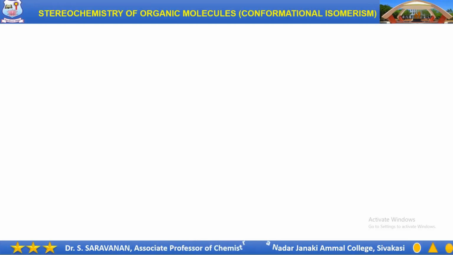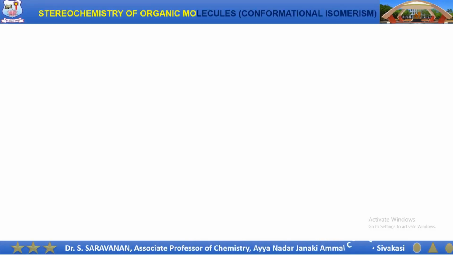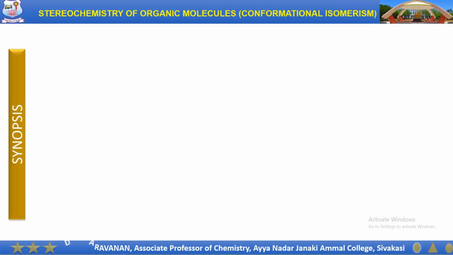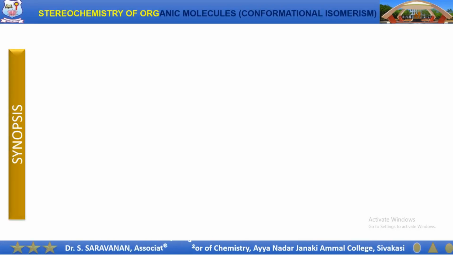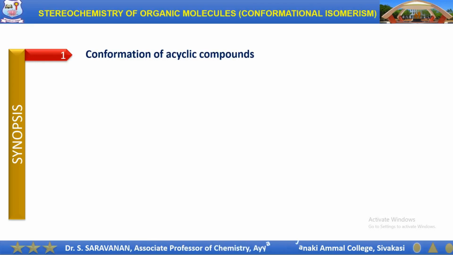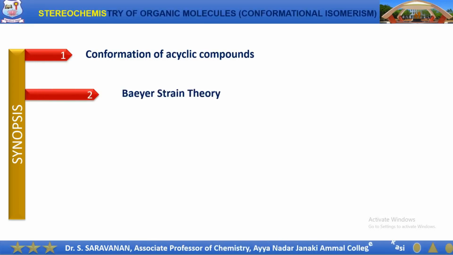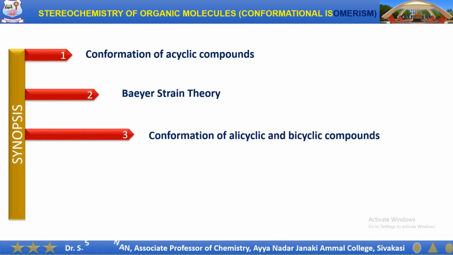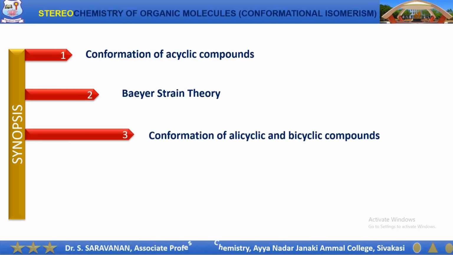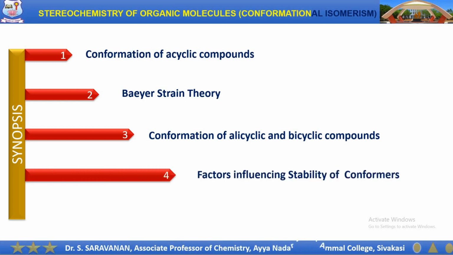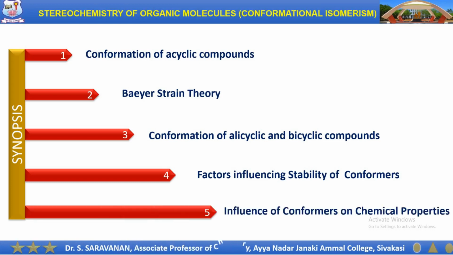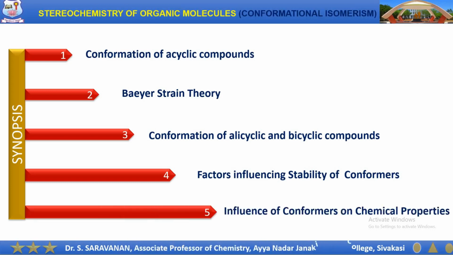In this course, you are going to learn about conformational isomerism. And we are going to discuss the conformation of acyclic compounds. Secondly, the Baeyer strain theory. Then the conformation of alicyclic and bicyclic compounds. After discussing the conformation, we are going to discuss the factors that influence the stability of various conformers. And then finally, the influence of conformational isomers on the chemical properties of molecules.